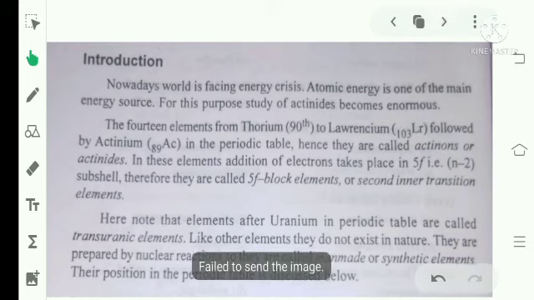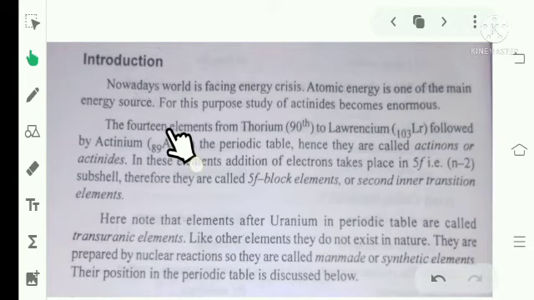First of all, see the introductory part of actinides. Nowadays the world is facing an energy crisis. Atomic energy is one of the main energy sources. For this purpose, the study of actinides becomes enormous. The 14 elements from thorium to lawrencium follow actinium in the periodic table. Hence, they are called actinones or actinides.